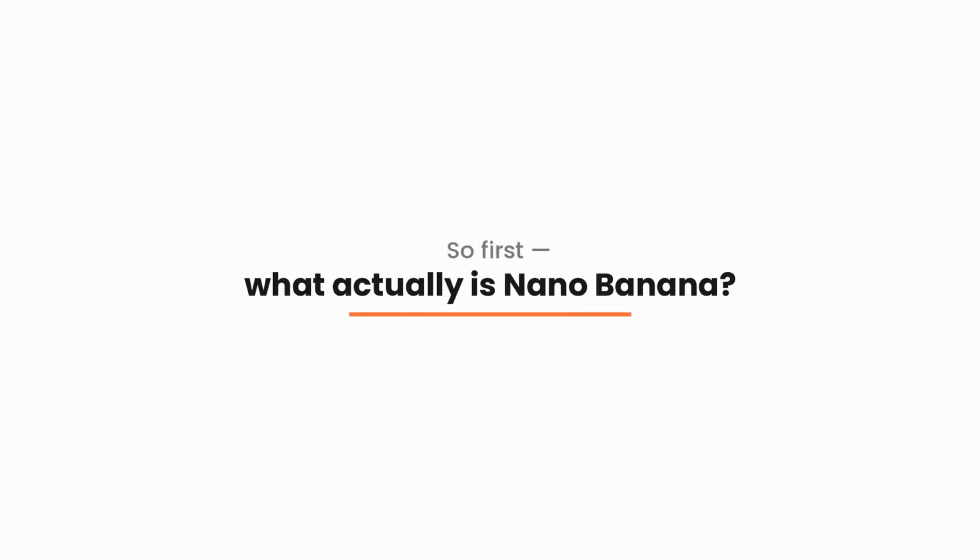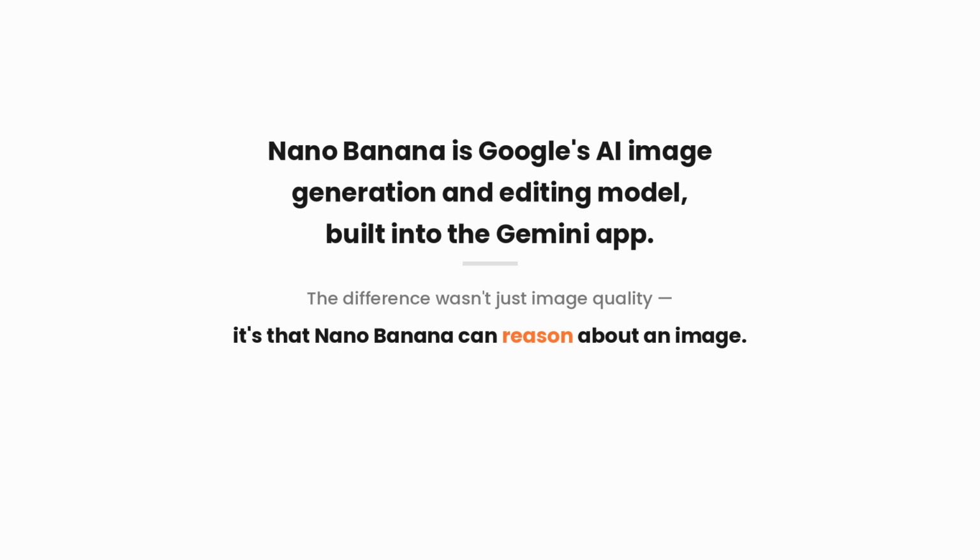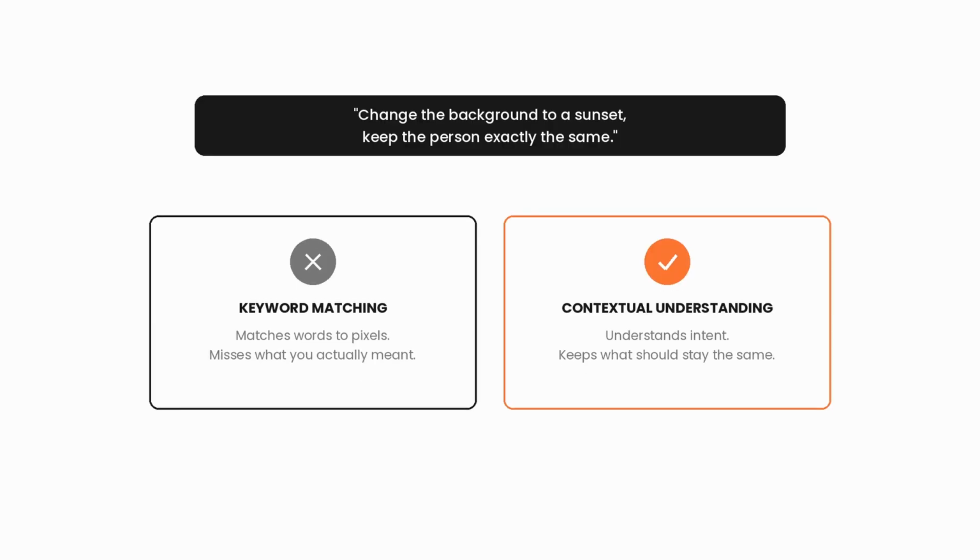Let's get into it. So first, what actually is Nano Banana? Nano Banana is Google's AI image generation and editing model built into the Gemini app. What made it different from tools like Midjourney or older diffusion models wasn't just image quality. It was that Nano Banana can reason about an image. You give it a photo and a real language instruction, change the background to a sunset, keep the person exactly the same, and it understands the instructions contextually instead of just matching keywords to pixels.